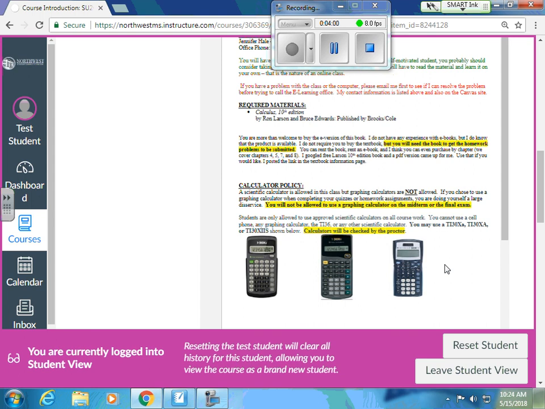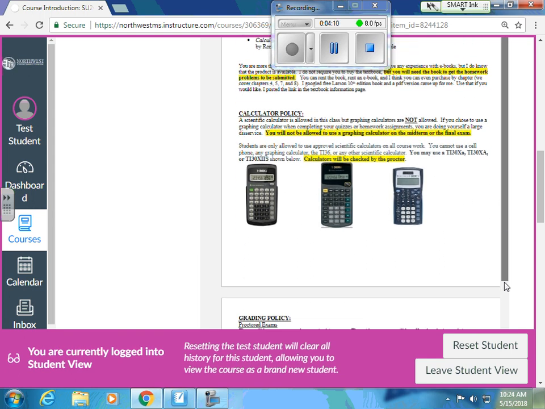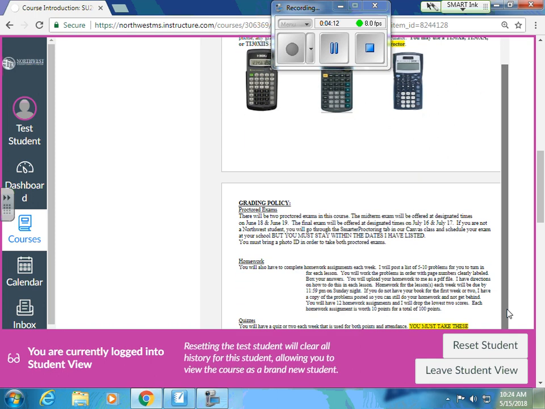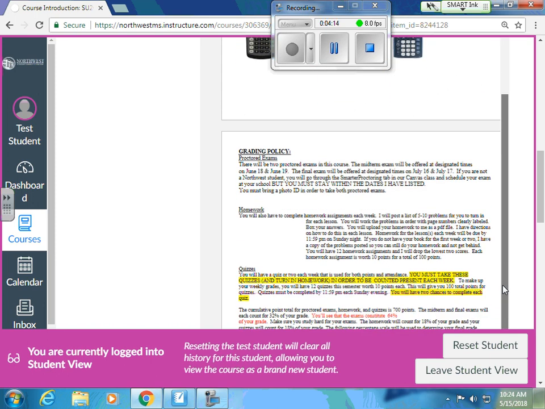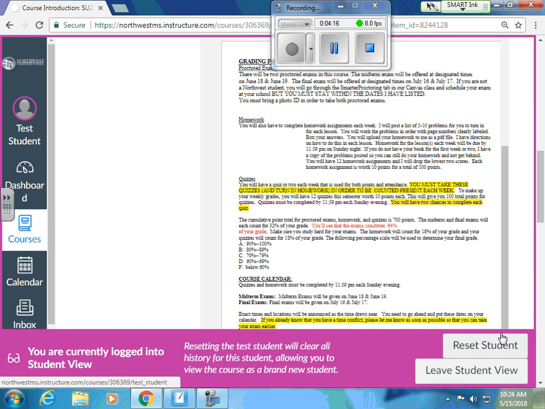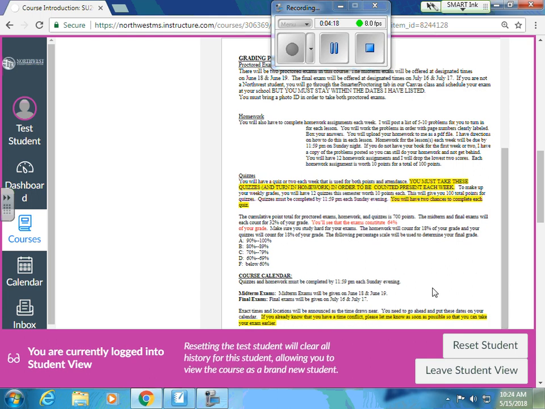There's no way I can stop you from using a graphing calculator when you're just doing your work on your own, but please be aware that when you come to the test, the proctor is not going to let you have that graphing calculator. But there's that, and then grading policy, like I said, everything you need to know. It talks about homework and quizzes and all that stuff. It's got dates for the midterm and the final exam.